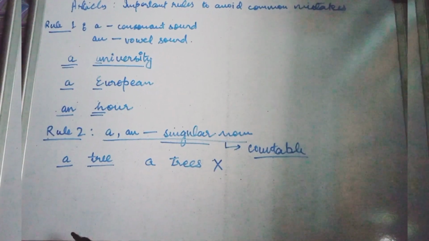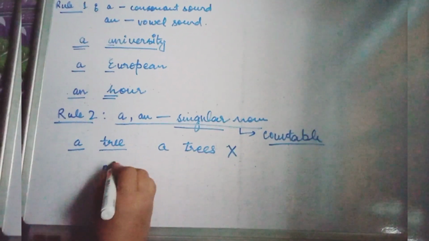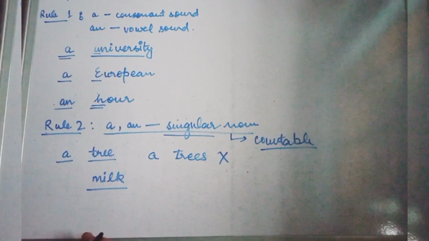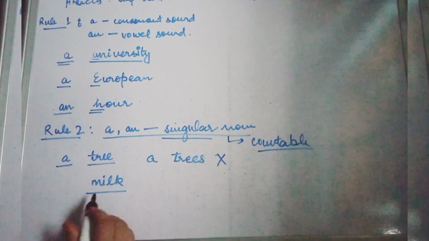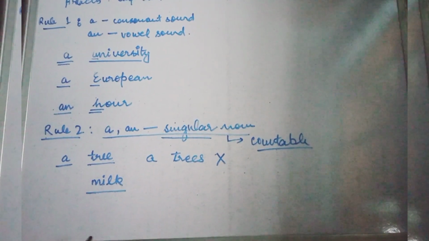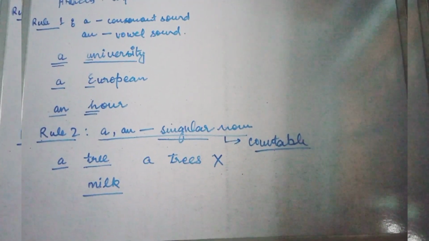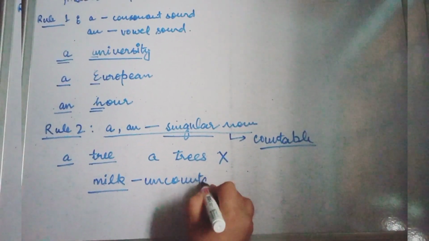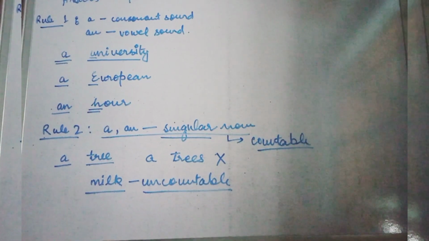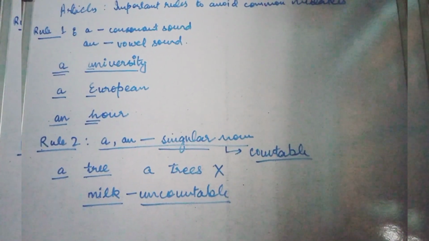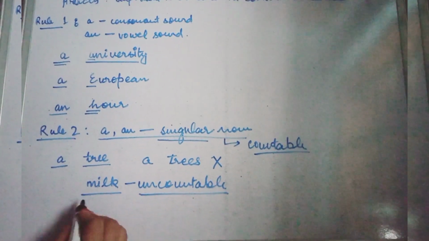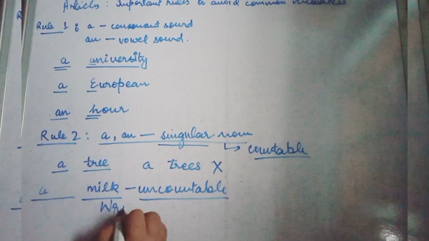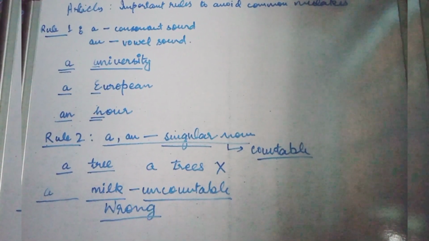Now let us take another example, the example of milk. Now milk is an uncountable noun. Okay, why? Because we cannot count milk. We cannot say one milk or two milk. So milk is an uncountable quantity, and before an uncountable quantity we cannot use a or an. So if we say a milk, it becomes wrong. So these are the two rules.